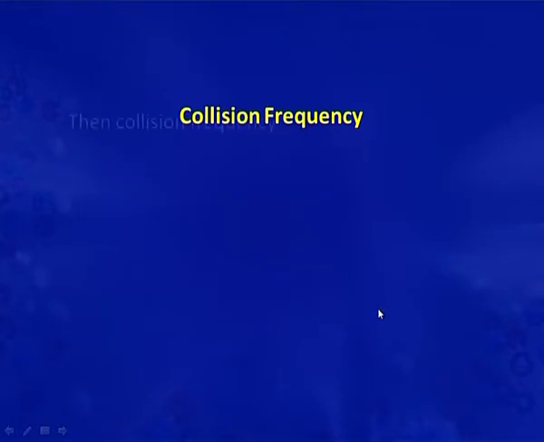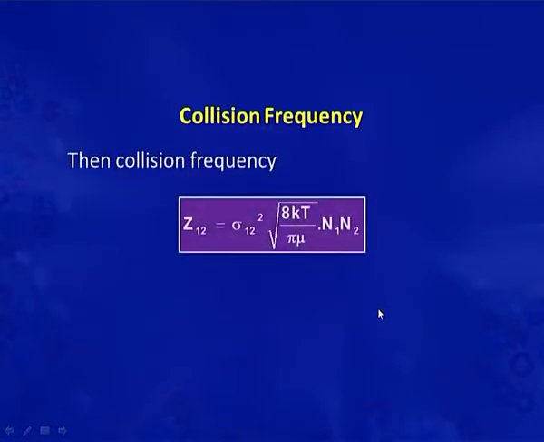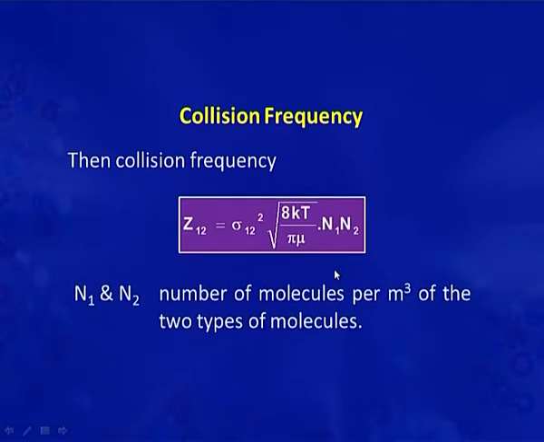The collision frequency will be written as Z12 = sigma 12 square into root 8 kT by pi mu into N1 into N2. N1 and N2 are the number of molecules per meter cube of the two types of molecules.